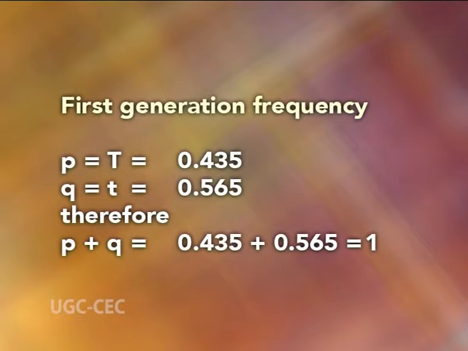First generation frequency: P, that is capital T, is 0.435, and Q, that is small t, is 0.565. Therefore, P + Q = 0.435 + 0.565, that is equal to 1.